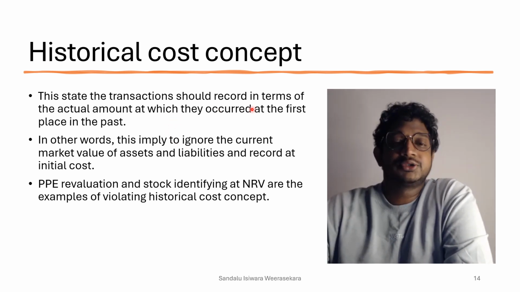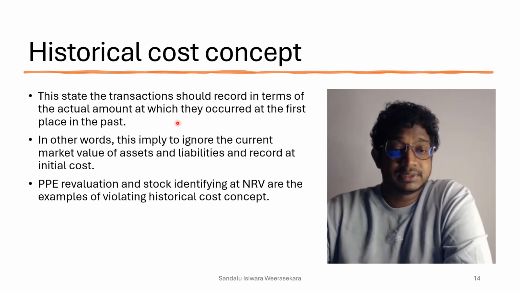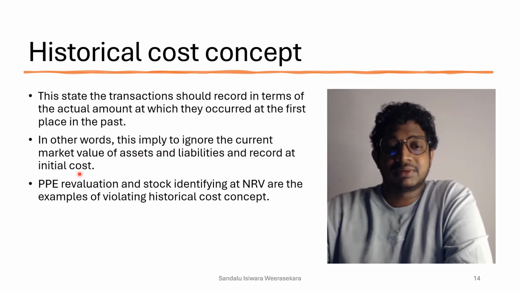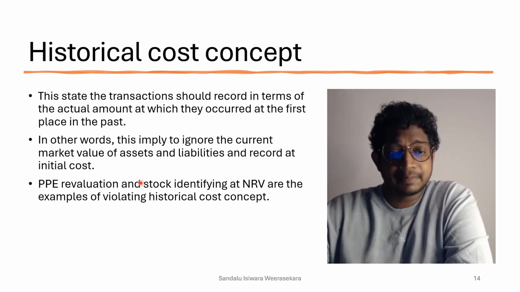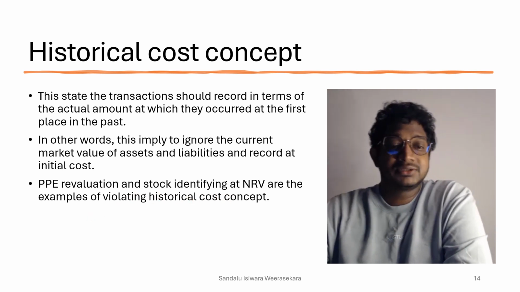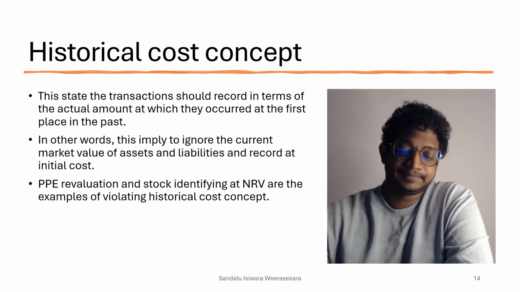This states that transactions should be recorded at the actual amount at which they occurred in the first place in the past. In other words, this implies ignoring the current market value. Here I mentioned that PPE revaluation and stock valuation at NRV are examples of violating the historical cost concept. Okay.